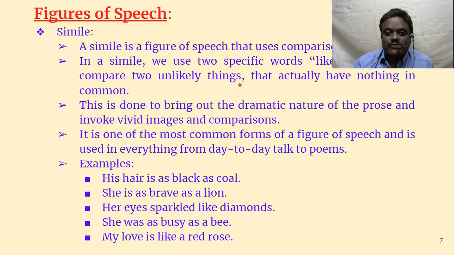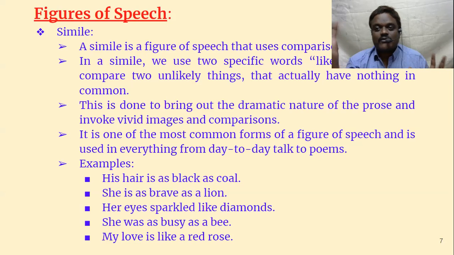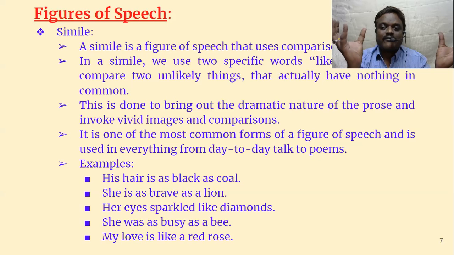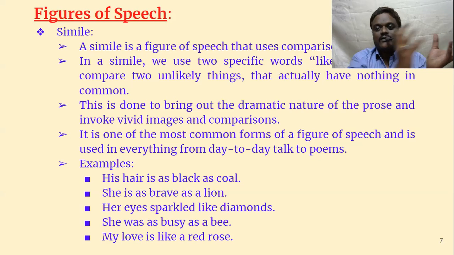Whereas here, these two different things are compared with the help of like and as, and they actually have nothing in common. This is done to bring out the dramatic nature of the prose and invoke vivid images and comparison. And what happens when we compare these kinds of things? The listener or reader imagines a rose on one side and love on the other, and he sees the beauty of the rose, and he tries to apply all the qualities of the rose to the love.